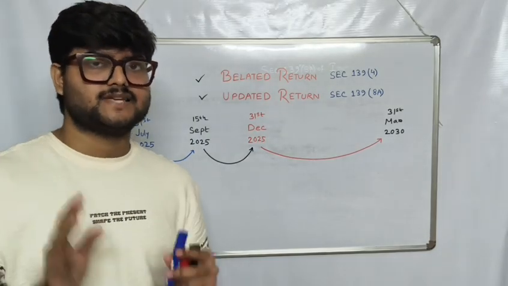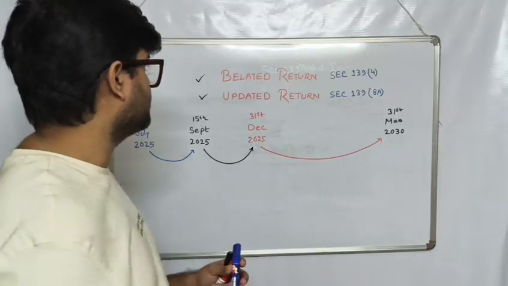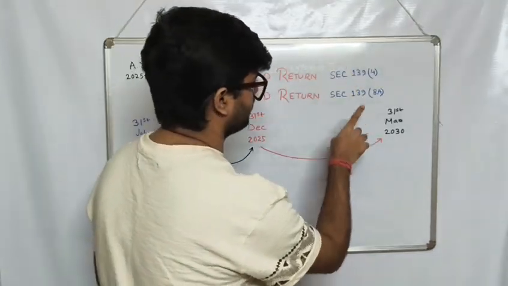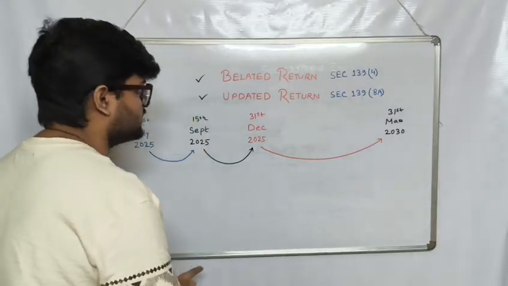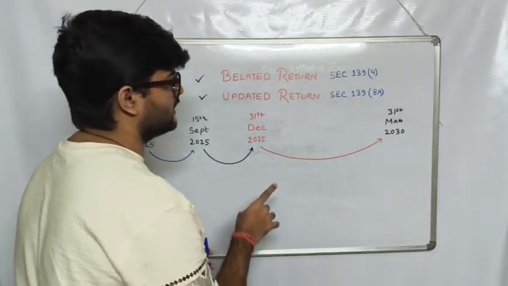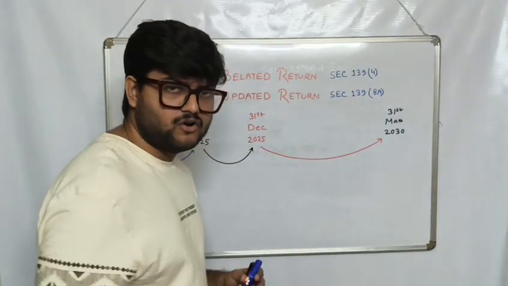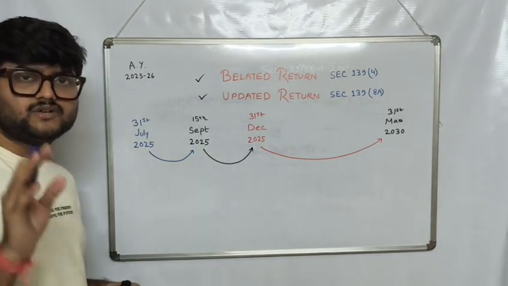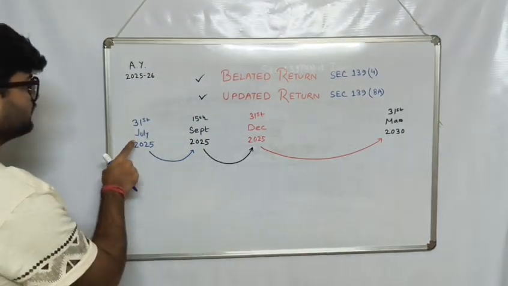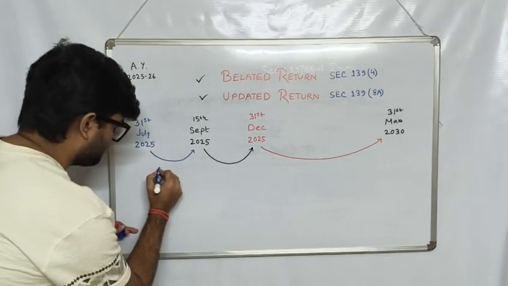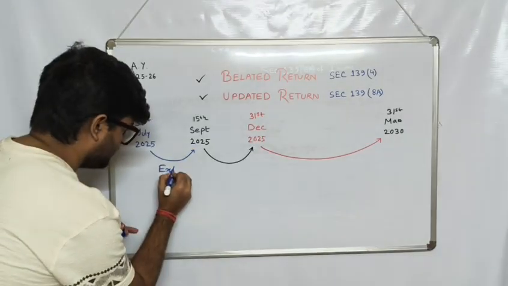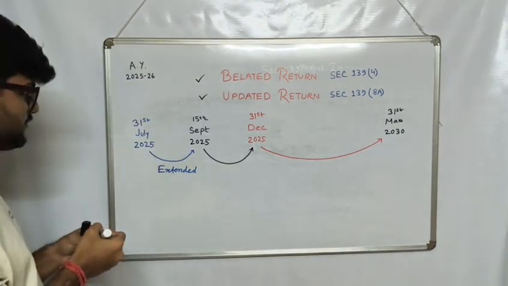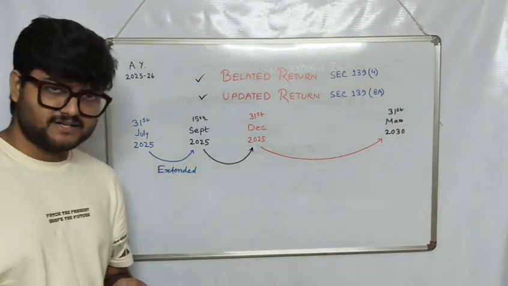Now, to sum up everything we have learned today: belated return falls under section 139 subsection 4 of the Income Tax Act, and updated return under section 139 subsection 8A. The usual deadline for filing your tax return is 31st of July, which has been extended to 15 September 2025 this year.